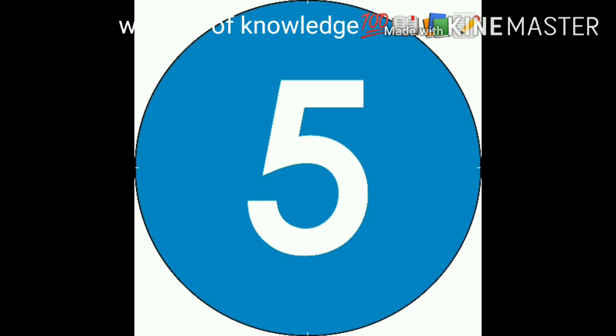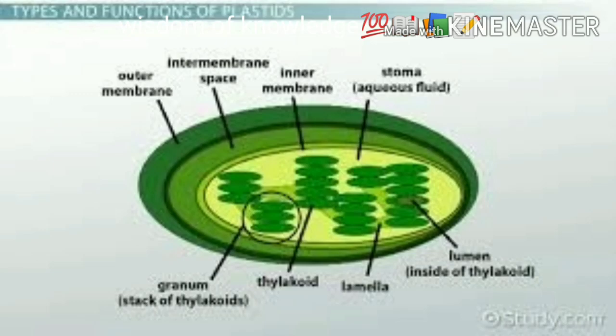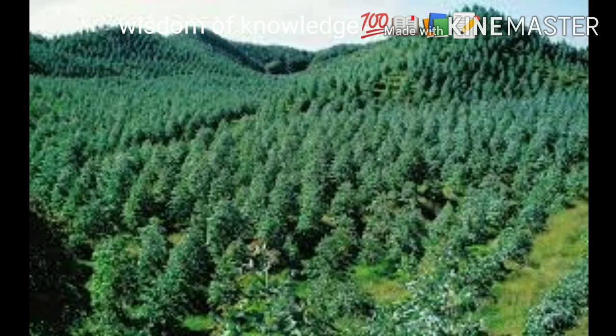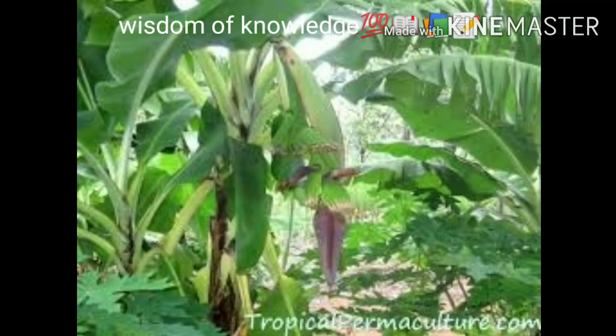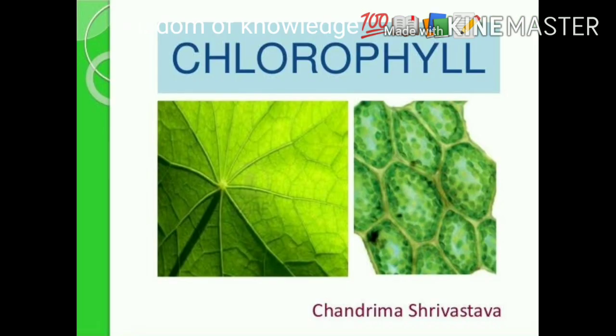Number 5. Plastids. These plastids are present only in plant cells. Have you ever noticed that most of the plants are green in color? This is because they contain the pigment called chlorophyll. It is present in plastids.